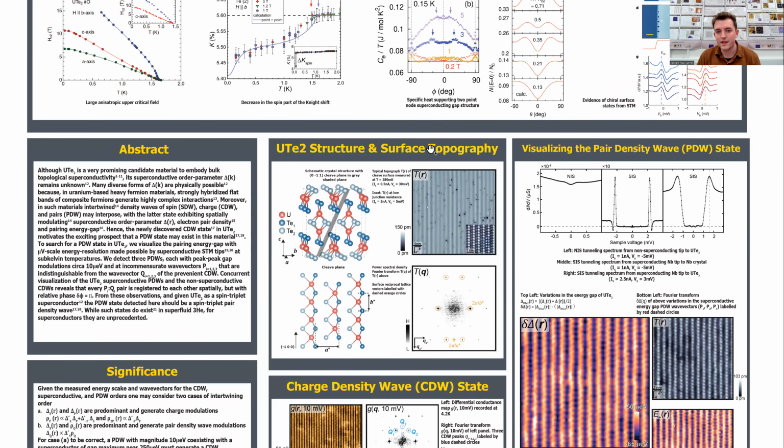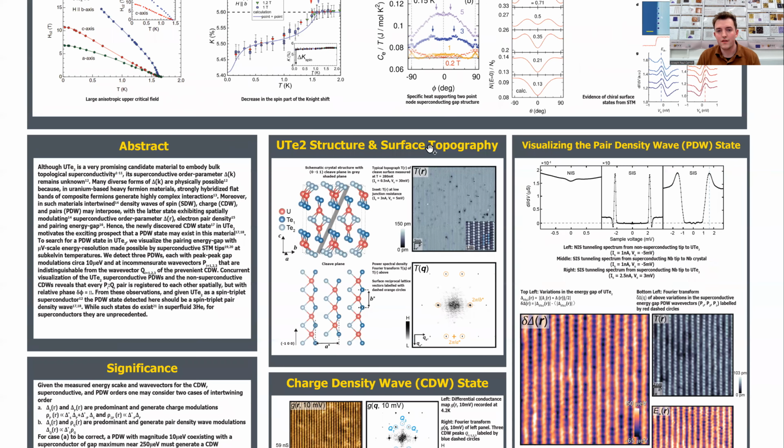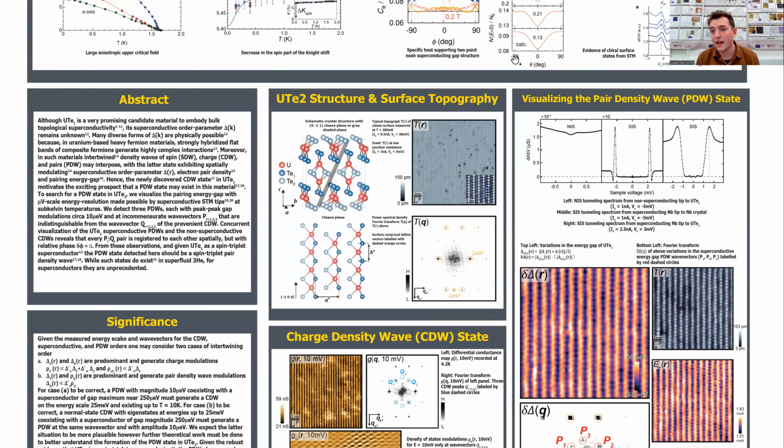Now, for our own studies, we first have to discuss the structure of the plane in which we are observing uranium ditelluride and its features. Uranium ditelluride has an orthorhombic crystal structure with only one easy cleave plane, indicated here in gray. That's the 0-11 cleave plane. When exposed at this plane, we see a structure like this, where we have tellurium atoms labeled here in blue with uranium atoms here in red.